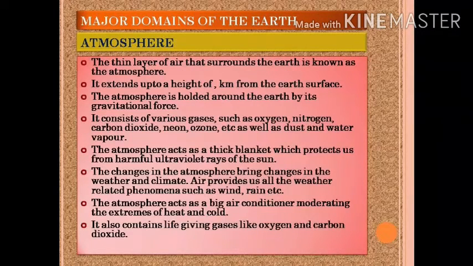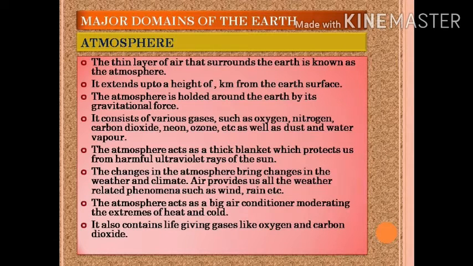Here we have atmosphere. So the thin layer of air that surrounds the earth is known as atmosphere. It extends up to a height of 1600 kilometers from the earth's surface. Now the atmosphere is held around the earth by its gravitational force.